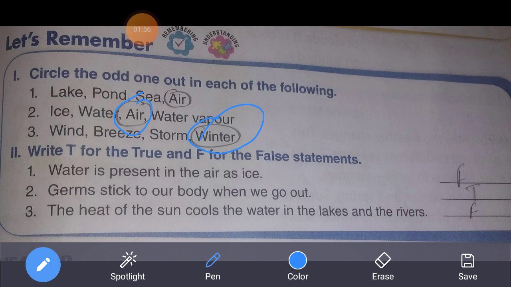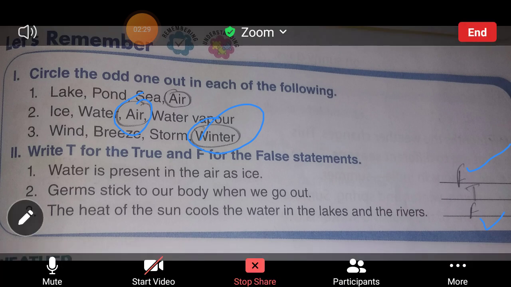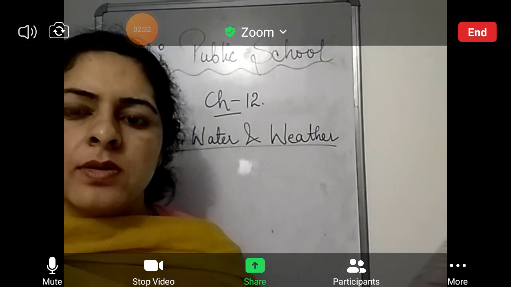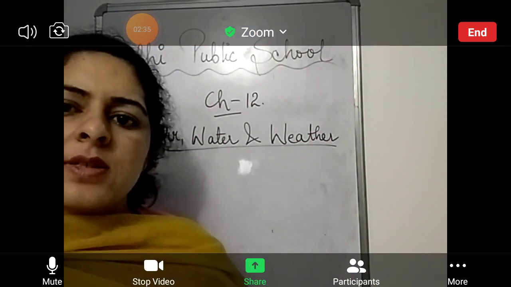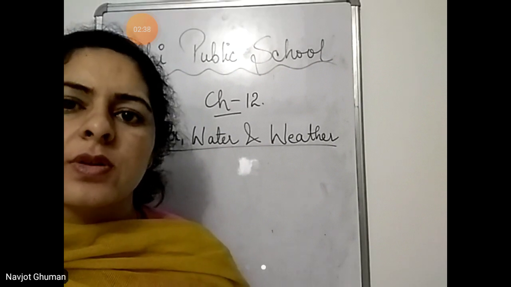First is, water is present in the air as ice. First is false. Germs stick to our body when we go out. That is correct. Because germs, they are present in the air. So when we go out, they stick to our body. That is true. T. The heat of the sun cools the water in the lakes and the rivers. It is false. Because the heat of the sun, it doesn't cool the water, it warms the water. वो गर्म करती है पानी को, ना कि ठंडा. First false, second true, and third one again false.